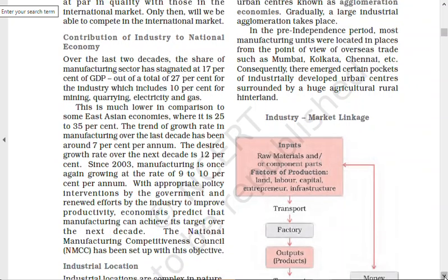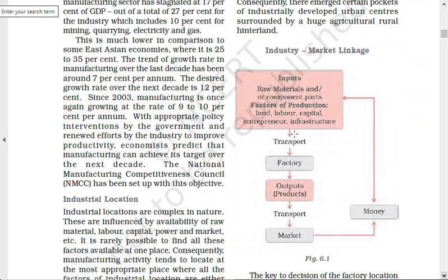So now you can see the flow diagram here. If you talk about the industry and the market linkage, what are the inputs for industries? Raw material or the component parts. The factors of production are land, labor, capital. Okay, you know the four factors of production.